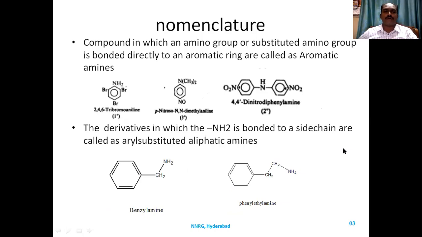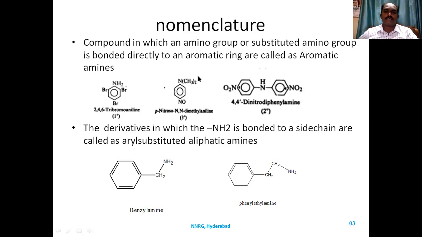Coming to the nomenclature of aromatic amines, compounds in which an amino group or substituted amino group is bonded directly to the aromatic ring are called aromatic amines. For example, this is an aromatic amine containing three substituents. Numbering should be done from the amino group, because the amino group is given highest preference: 1, 2, 3, 4, 5, 6. At 2, 4, and 6 you have bromine. It is tribromoaniline. So the main compound here is aniline.